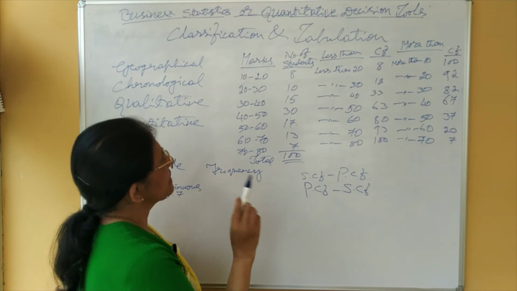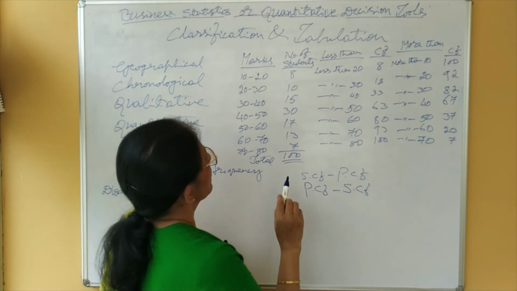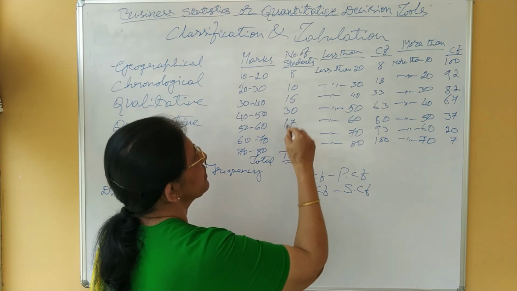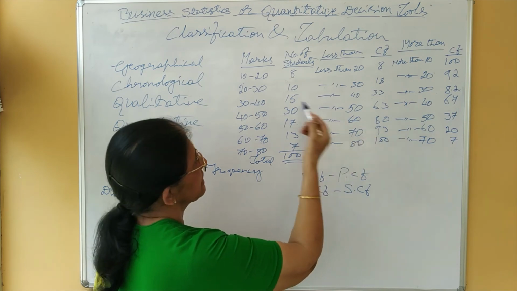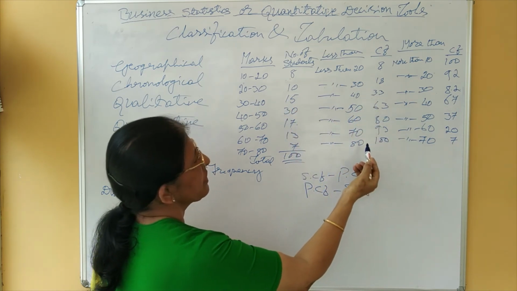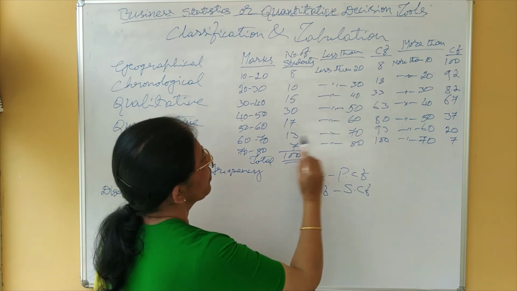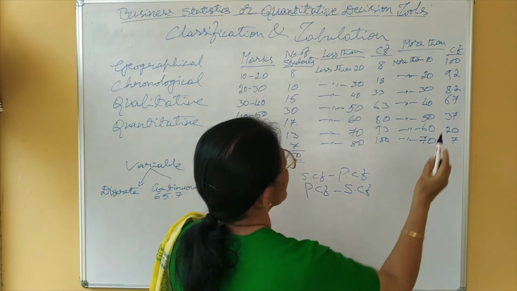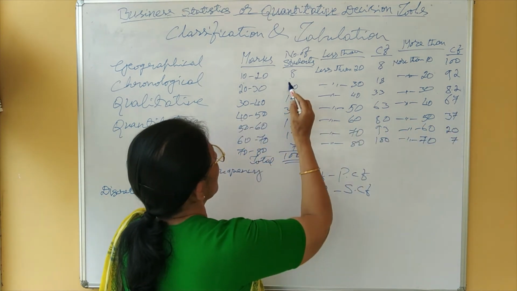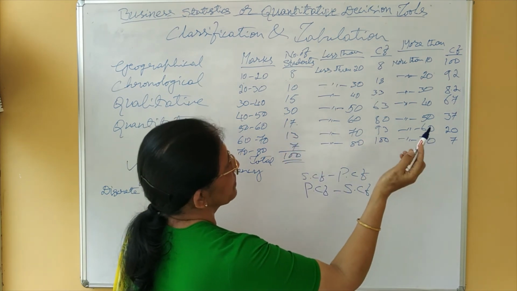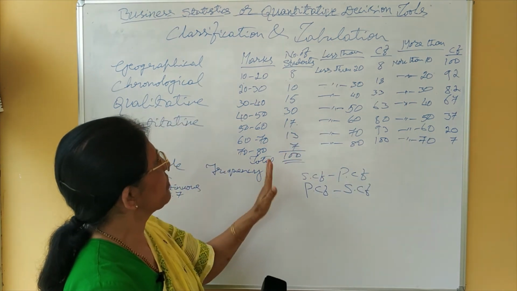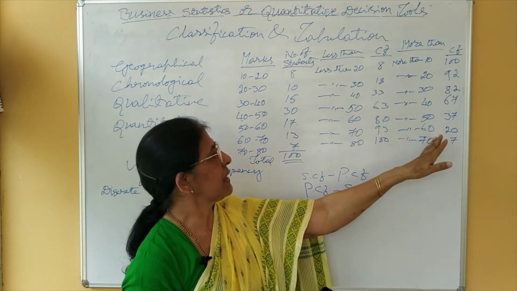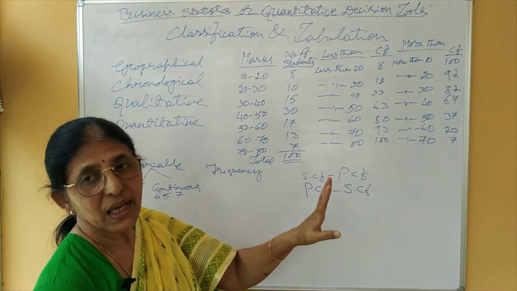Now, in case of less than, when you convert from ordinary frequencies to cumulative frequencies, you get back the cumulative frequencies given. But in case of more than, when you convert the ordinary frequencies into cumulative frequencies, you will not get the same one in the same manner, because that will be more than.